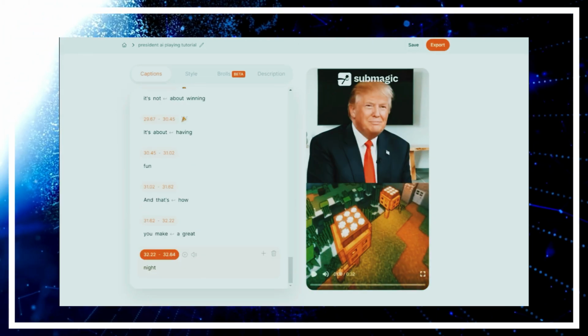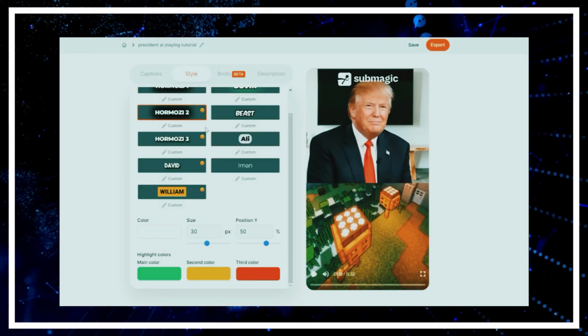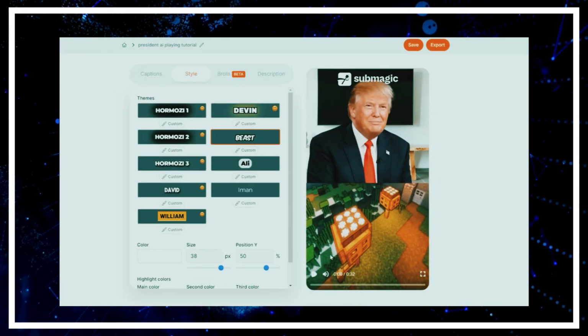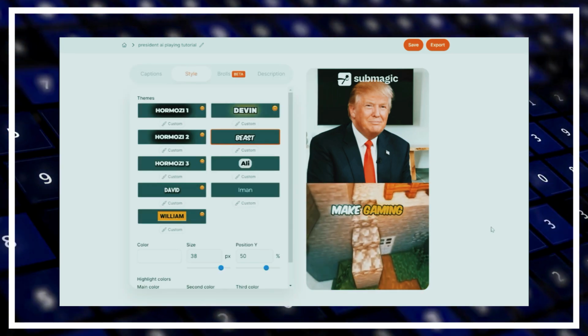It will also add emojis. Crazy! There are also other kinds of styles you can use, such as the Mr. Beast font.